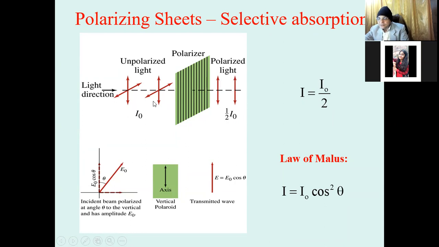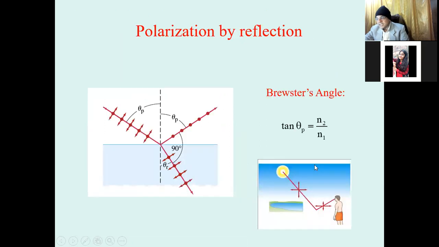But if the light is not incident vertically, if it is incident at a certain angle, then the vertical component of that electric vector is E cos theta. So E cos theta is responsible for the light intensity in the transmitted wave, which is vertically polarized. Then the intensity is expressed as I equals I0 cos square theta. So this one is Malus's law, through which we can give the intensity.